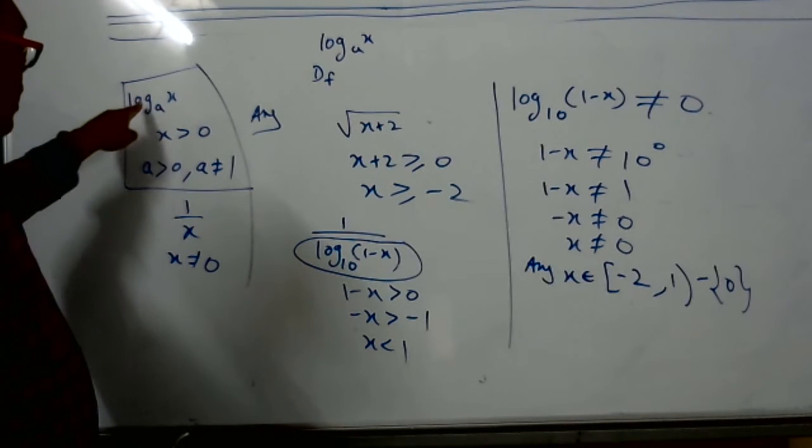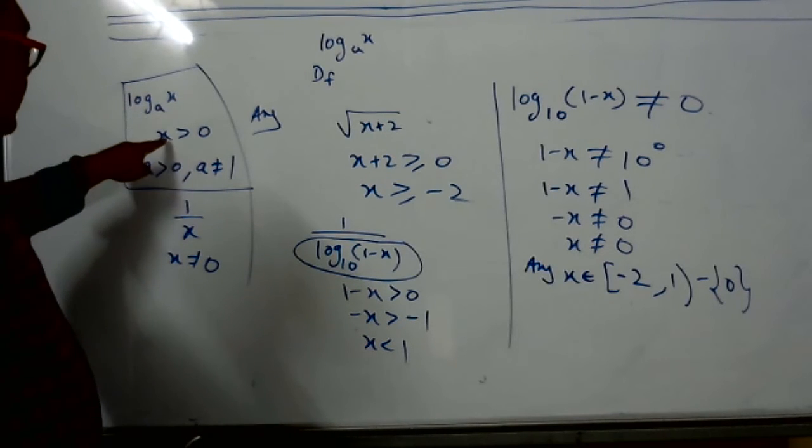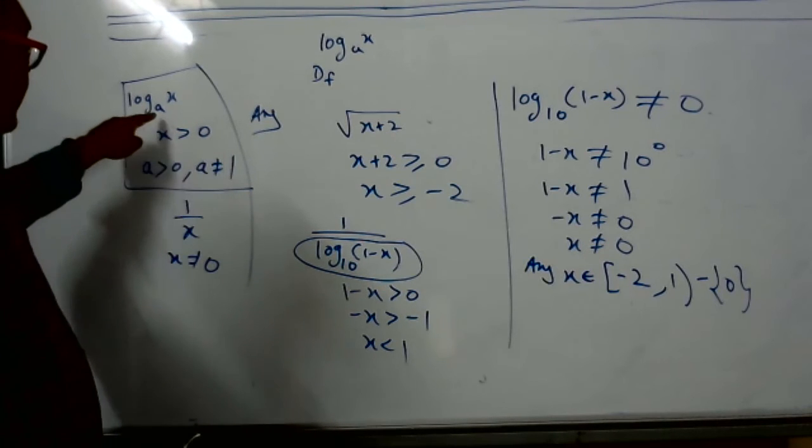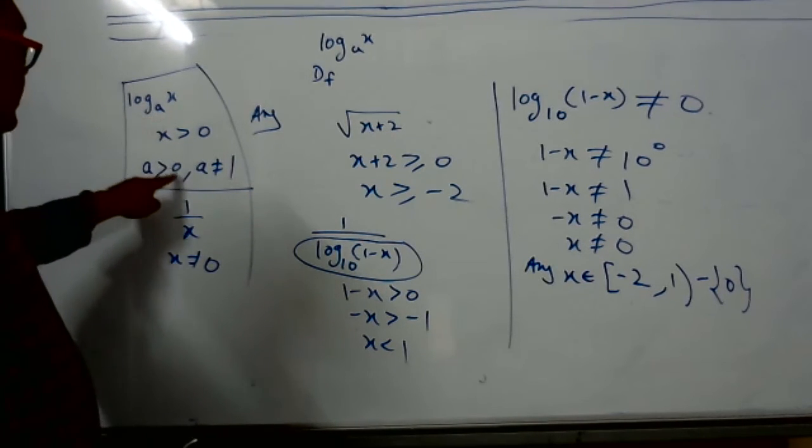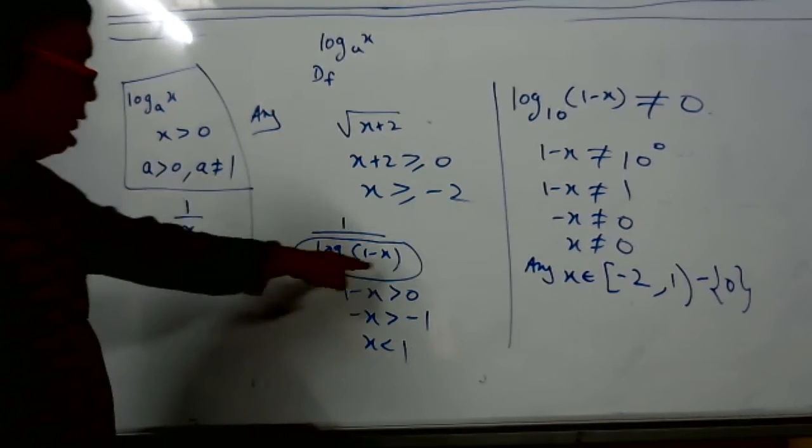X is the log of a number. Log of a number is only defined for positive real numbers. So X should be more than 0. What is the condition on the base? Base should be more than 0. Base should not be equal to 1. That only we are using here now.